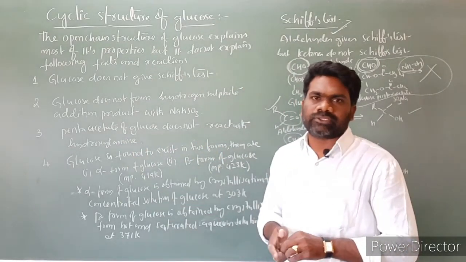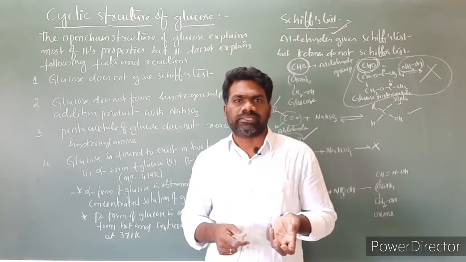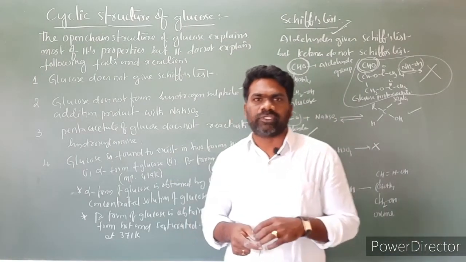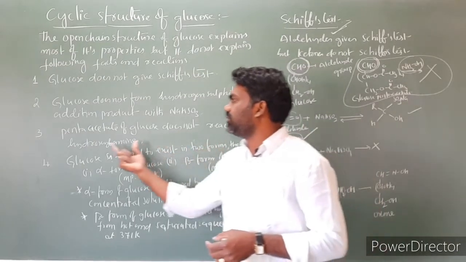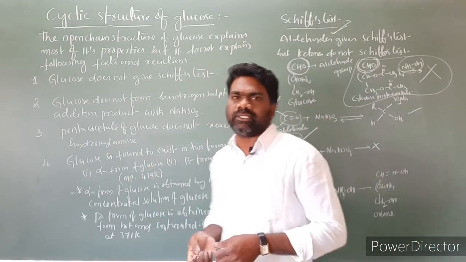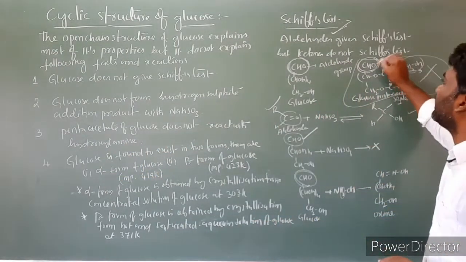Next, the pentaacetate of glucose does not react with hydroxylamine. Any organic compound that contains an aldehyde functional group will react with hydroxylamine, but glucose does not react even though it contains an aldehydic functional group.